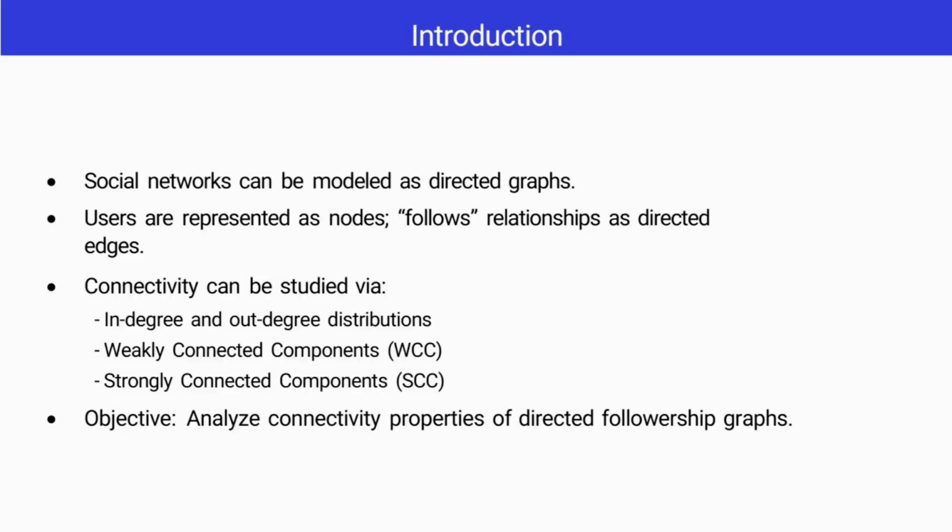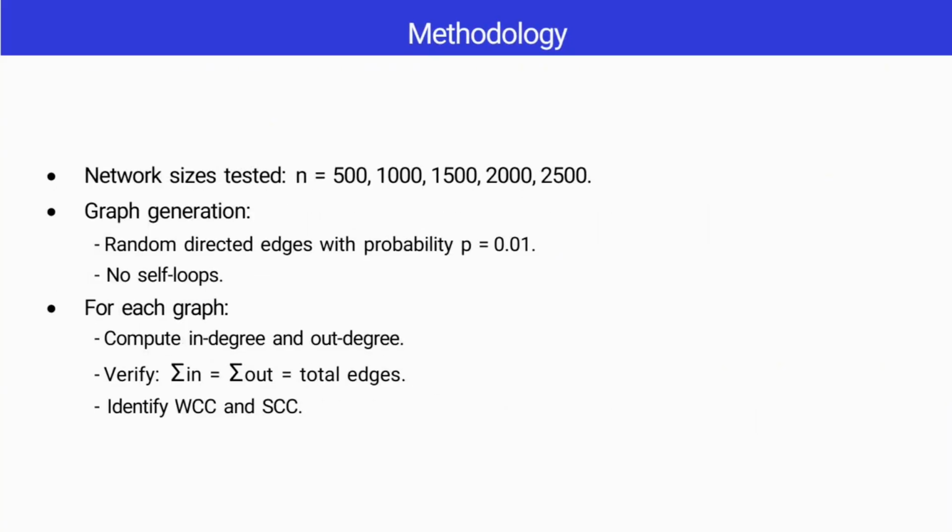Next, we analyzed directed followership graphs, where users are nodes and follows are directed edges. We generated graphs with 500 to 2500 nodes. Edges were added randomly with probability 0.01 with no self loops. For each graph, we computed degrees, checked connectivity, and identified WCCs and SCCs.